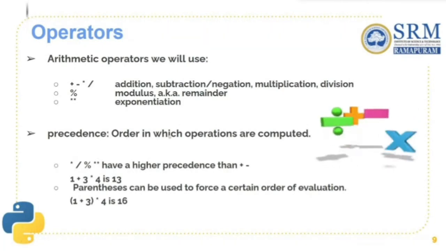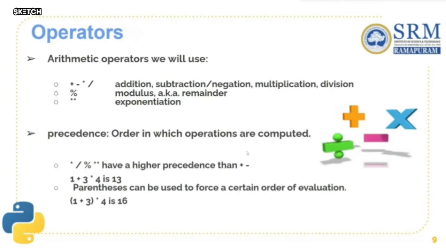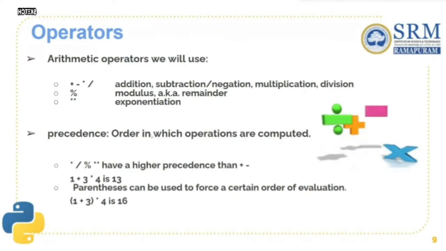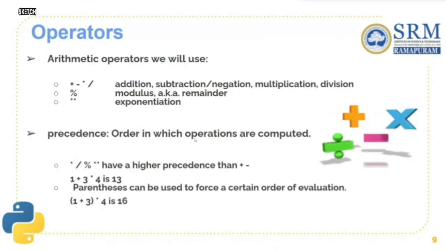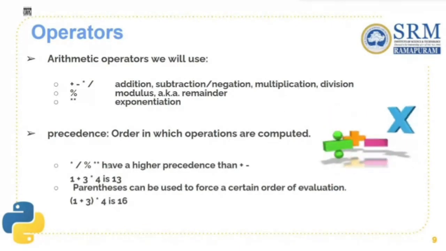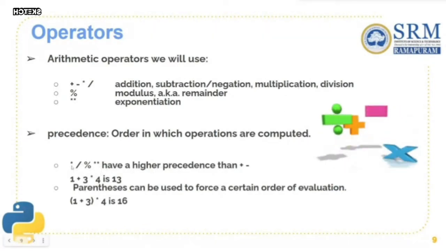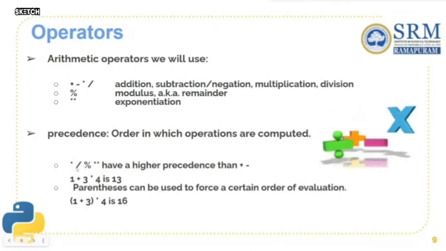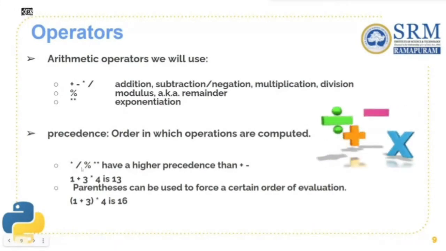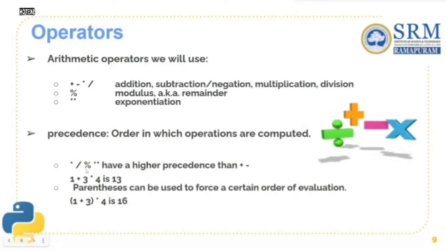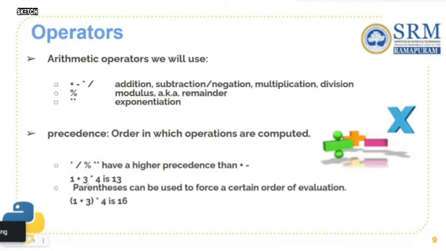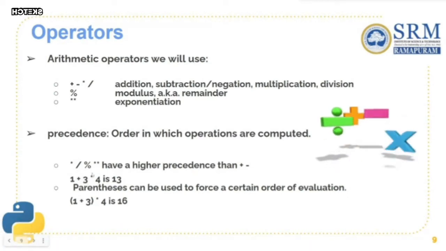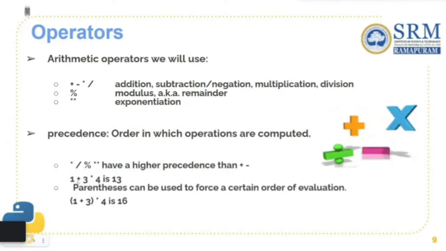Precedence. As we all know, we use the BODMAS rule in mathematics when it comes to multiplying whatever is in the brackets. In the same way, we have a precedence order in Python, which is used by the compiler to compile the code. Here this is the precedence order. The first dominance is shown by the asterisk, followed by the division symbol, then the modulo, then the exponentiation. Even though the plus symbol comes before the asterisk, which is the multiplication symbol, the multiplication will be done first, and only then will it be added.